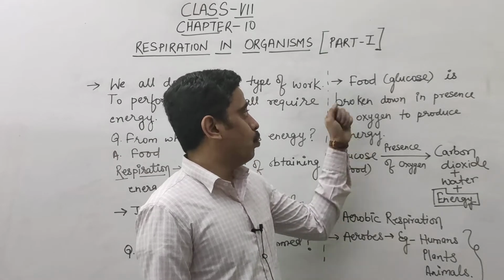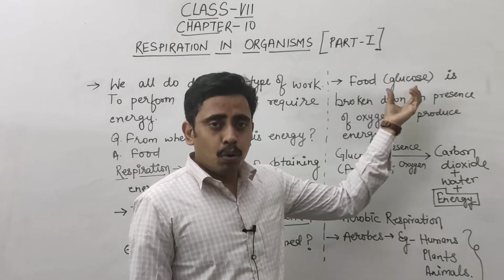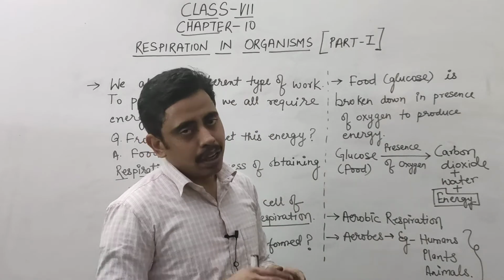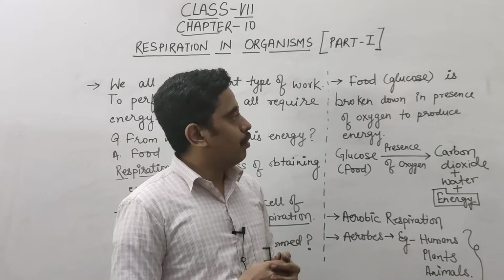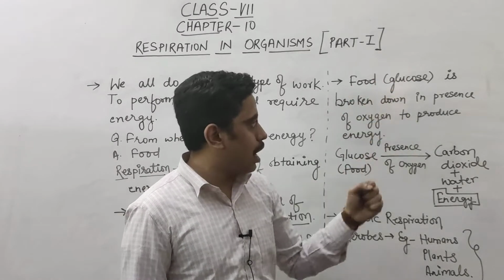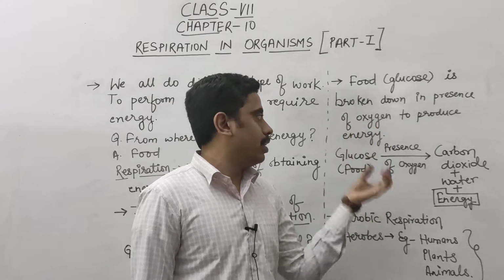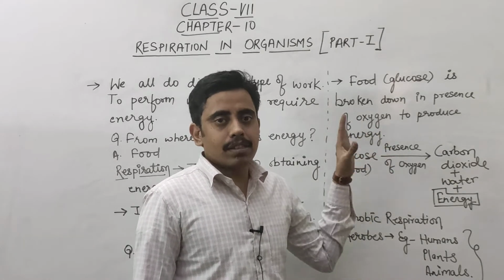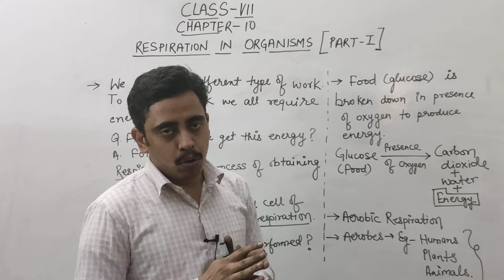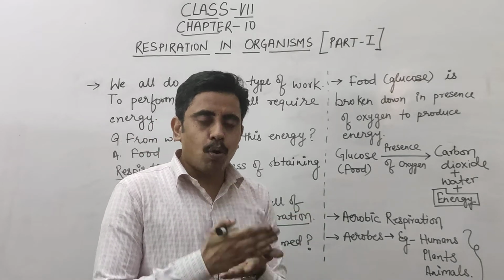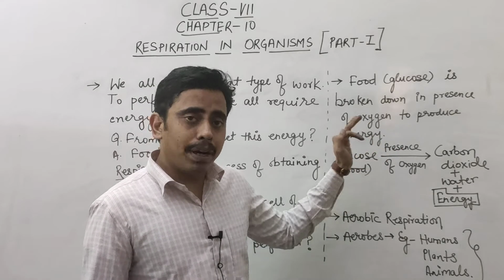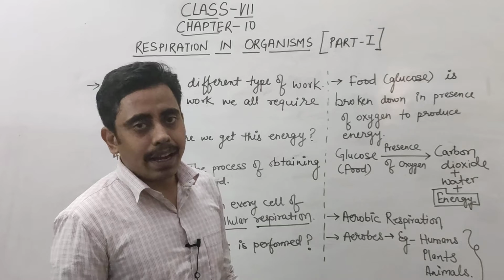Now see, food in the form of glucose. Glucose is one of the components of the food we eat. After digestion, it reaches each and every cell of the body through the blood. Now this food or glucose is broken down in the presence of oxygen to produce energy. This is the proper definition of respiration. That is, the food or glucose present in the cell is broken down into smaller particles in the presence of oxygen to produce energy. This is known as respiration.